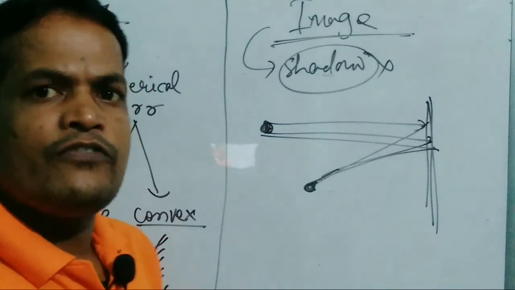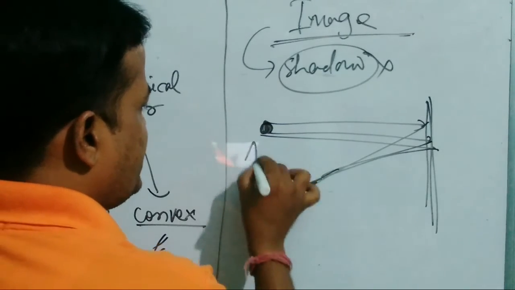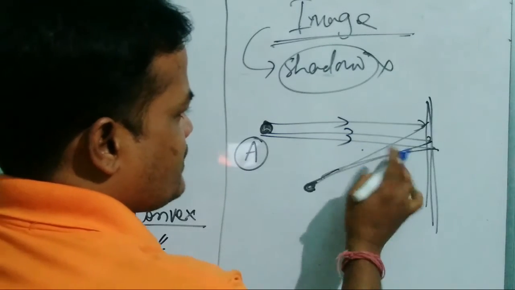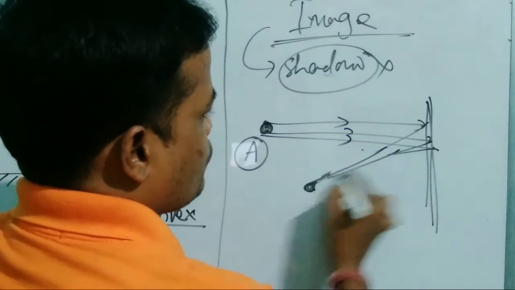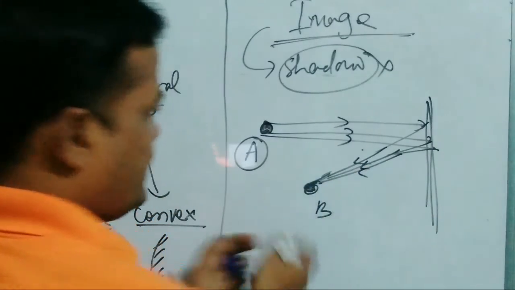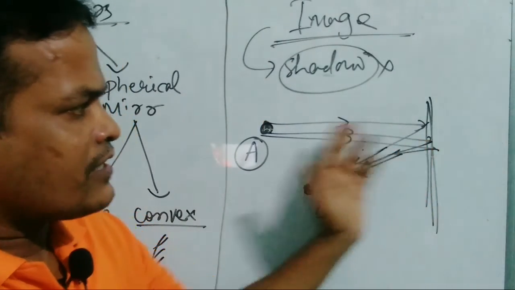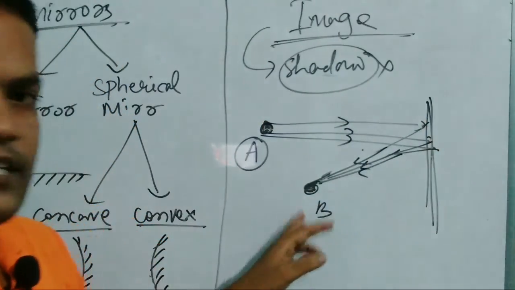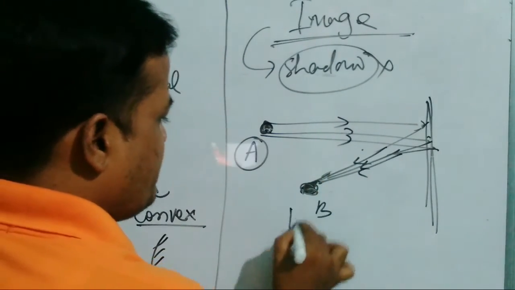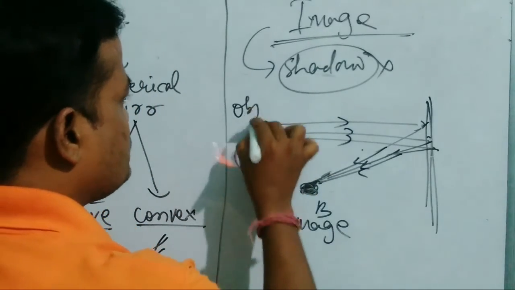Suppose you have a point A, and after reflection the rays meet at a point B. Then this point is called the image, and the starting point is called the object.